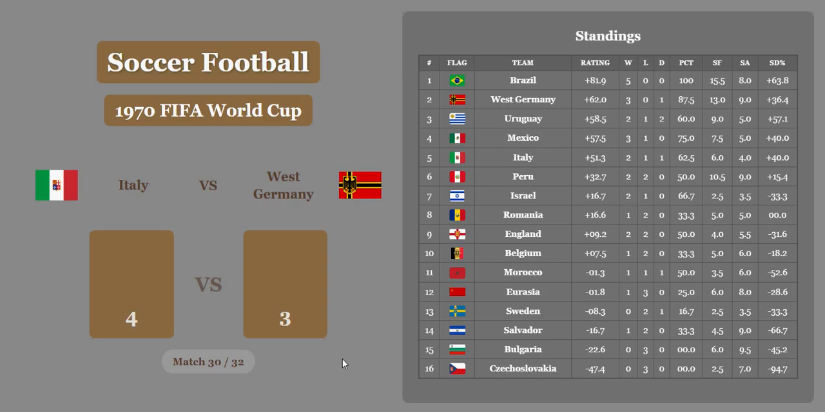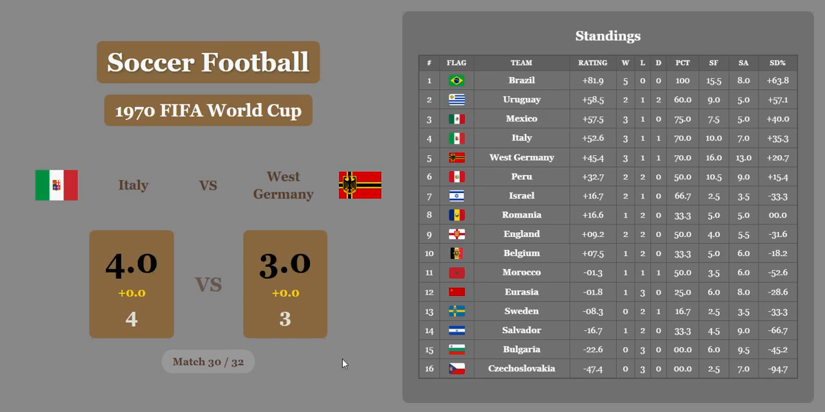Italy versus West Germany, 4-3. Italy wins a big match, and that will take Germany to 5th and Italy to 4th. Mexico moves up to 3rd.